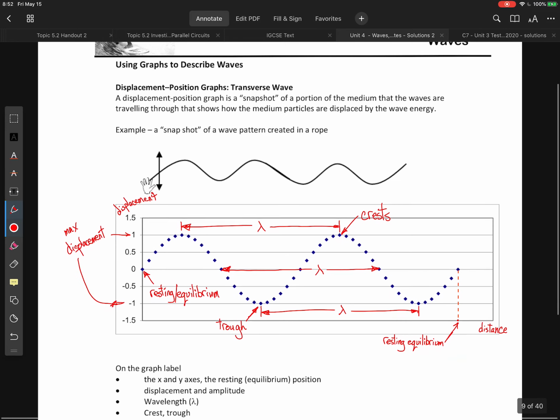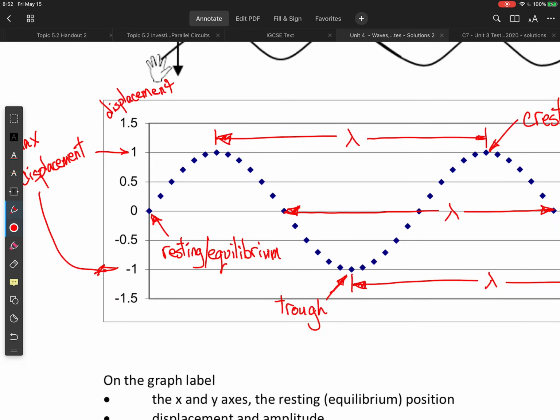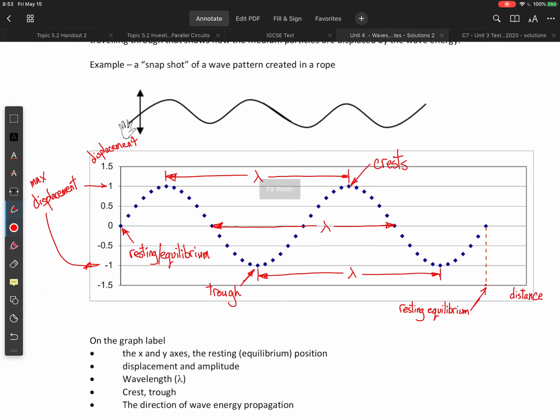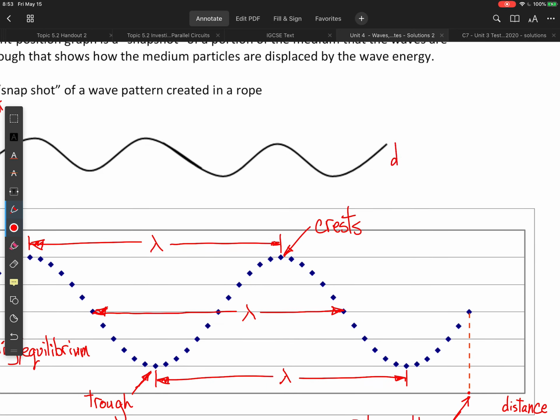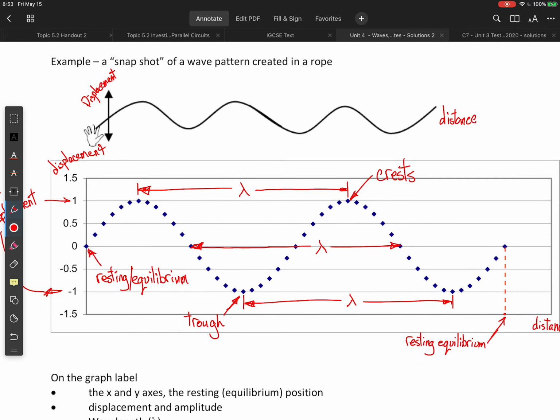Okay, so next we are going to look at some graphs. So first one is a displacement position graph. So here we have displacement on the y-axis and we have distance on the x-axis. So we can look at our drawing here. Displacement, distance. Okay, so when we talk about distance, we're talking about a length of string, right?